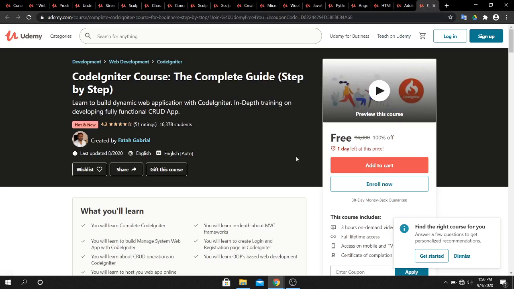Okay, next is a CodeIgniter course. Here you will learn complete CodeIgniter. Also, you will learn how to create a login and registration page in CodeIgniter.